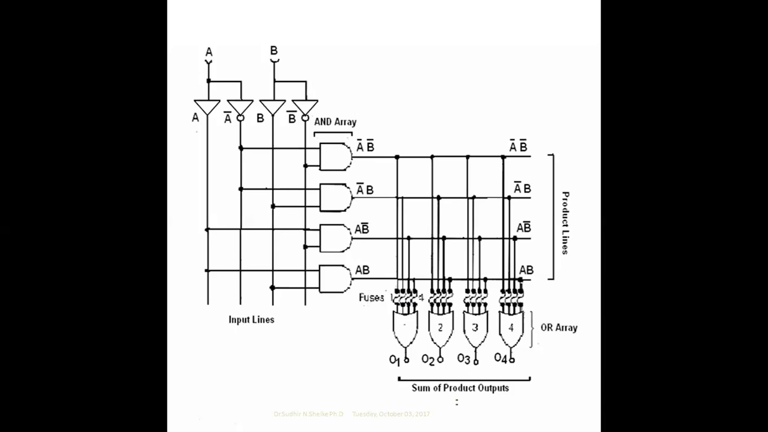Here we can have n number of outputs. Here we have used four OR gates, and these are the products, that is, the AND gates, AND gate 1 to AND gate 4.